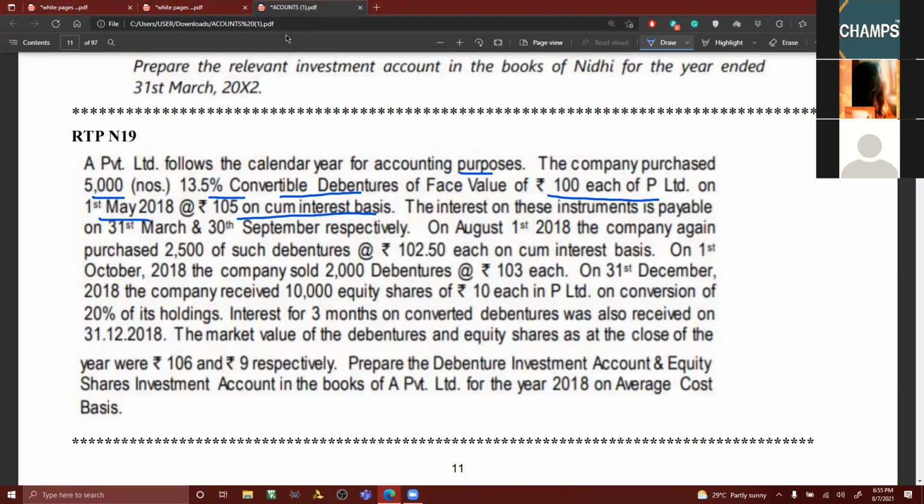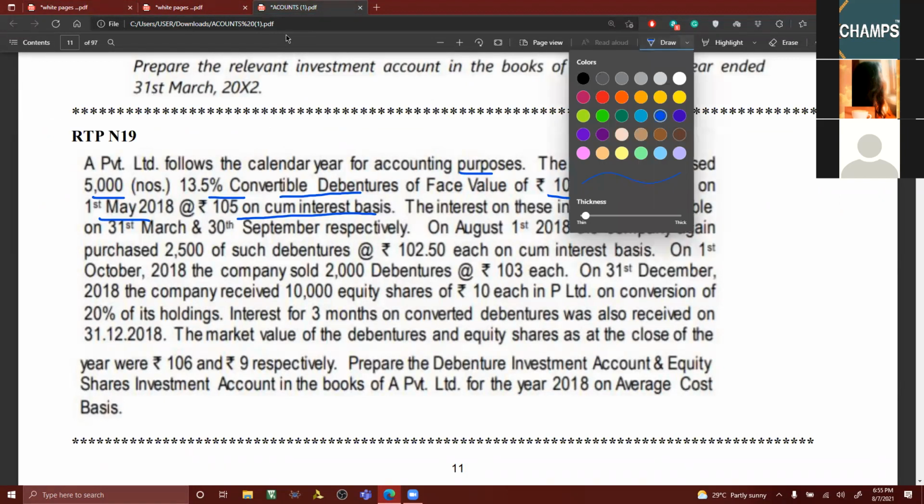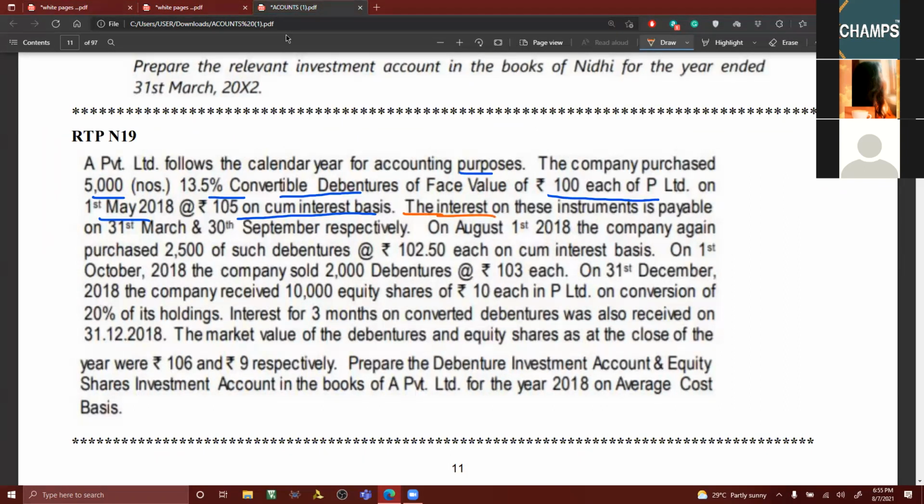The interest is payable on 31st March and 30th September respectively. So what was the date of purchase? 1st May. 1st May means they have purchased after 31st March. So for how many months do you have to calculate, my dear friends? 1 month, sir. 1 month I have to calculate interest.